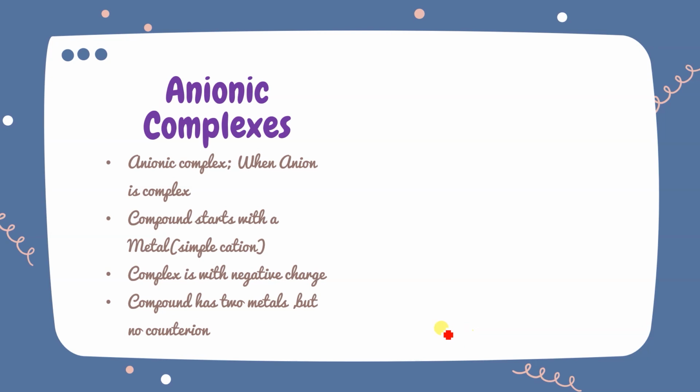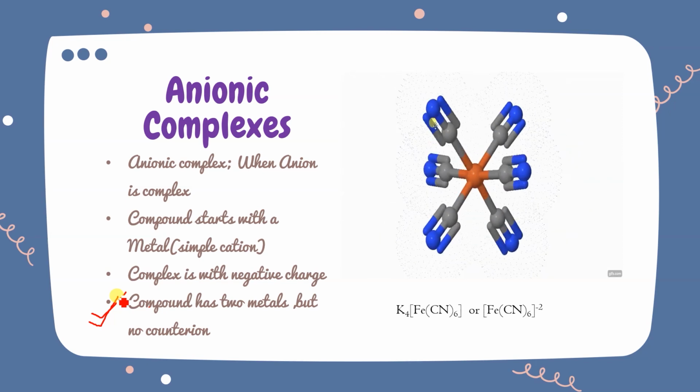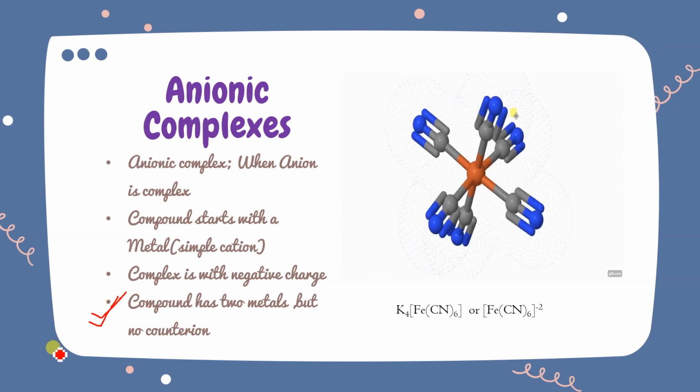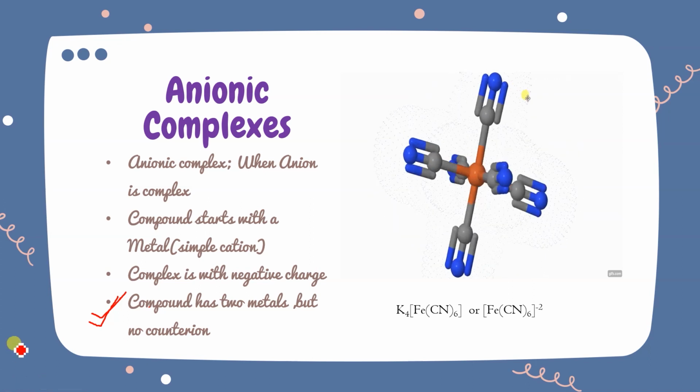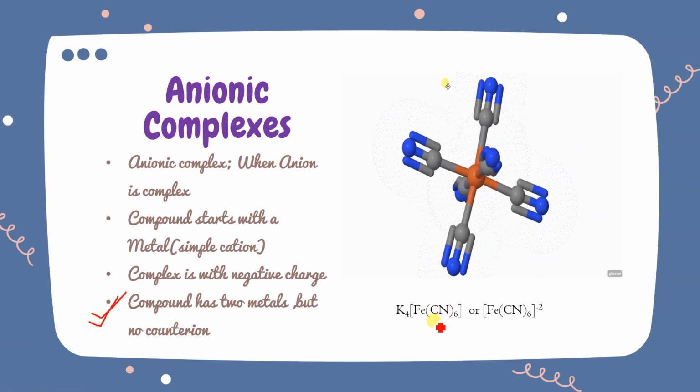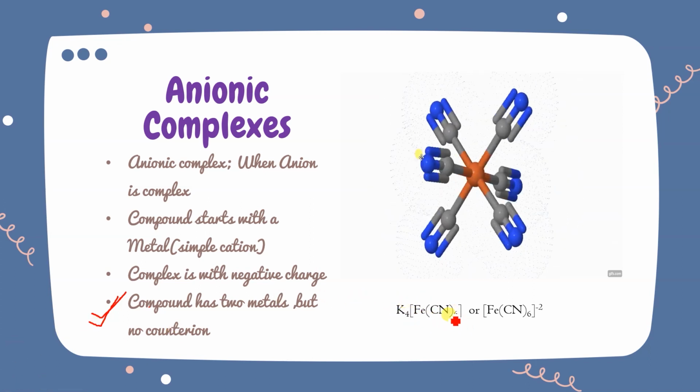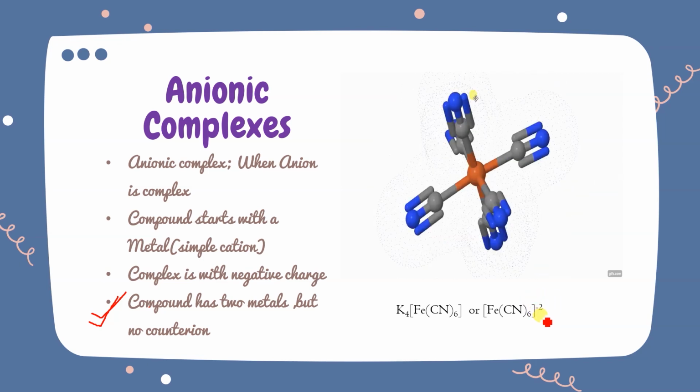And one important thing, this type of compound, anionic complexes, has two metals, but there is no counter ion. What is a counter ion? I will tell you, wait. So two metals will be there in the anionic complex. Let's see the example. This is K4[Fe(CN)6]. We can write it like this, K4[Fe(CN)6], or if I remove this, it can be with the -2 charge.